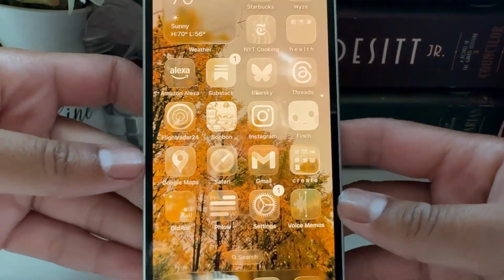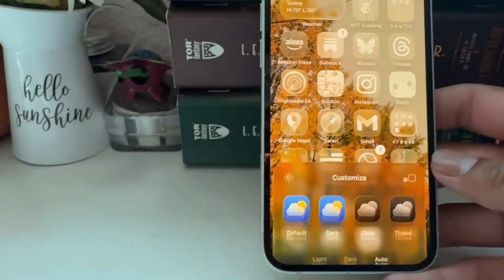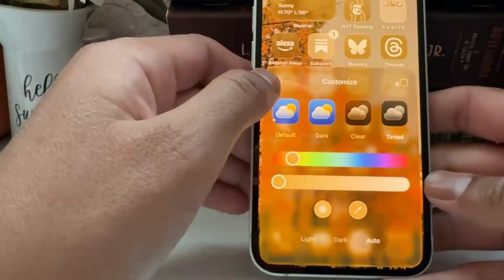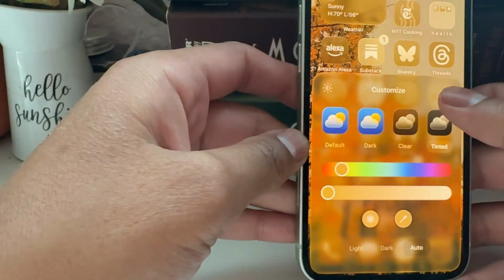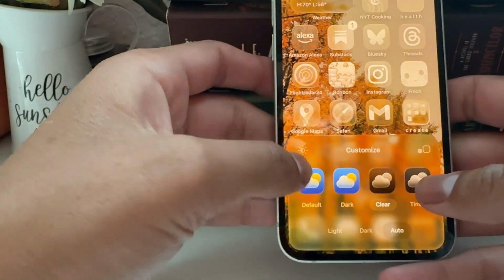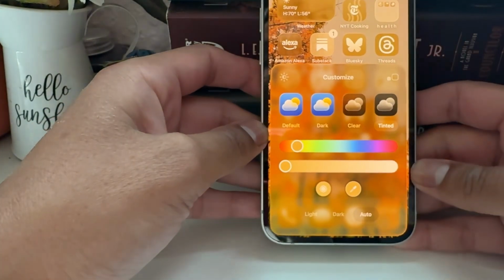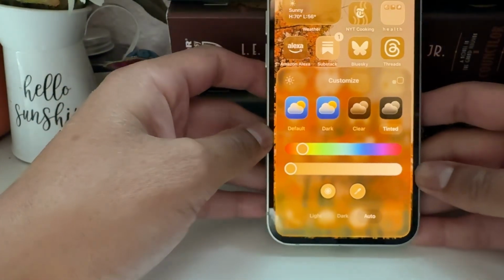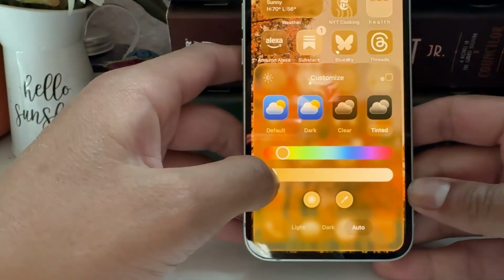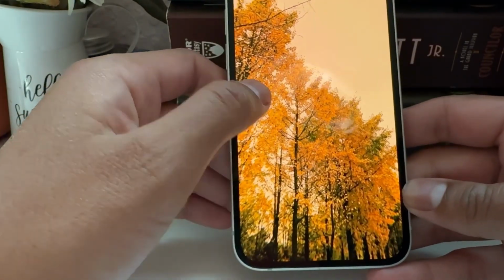But let's see what else. Let's see the new tints. So let's see tints. And one of my biggest problems with, oh wait, is this also clear? No. Interesting. How do I do default? Okay, and then tinted. Interesting. Okay. So one of my biggest problems about the tints that they implemented in iOS 18 is just how it's just very not great.